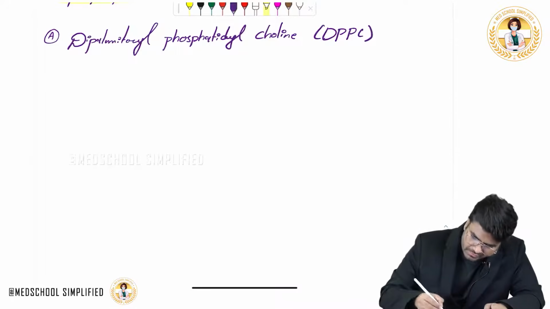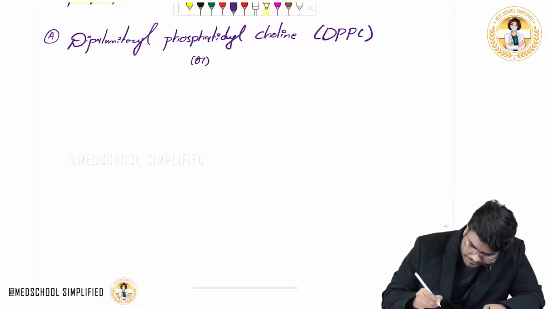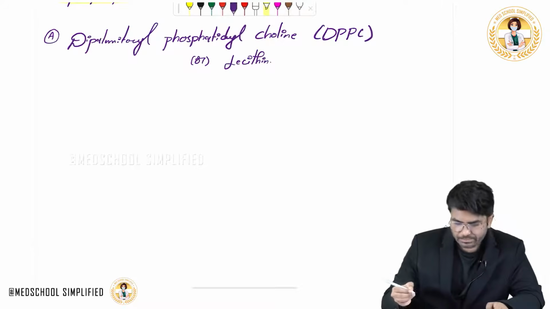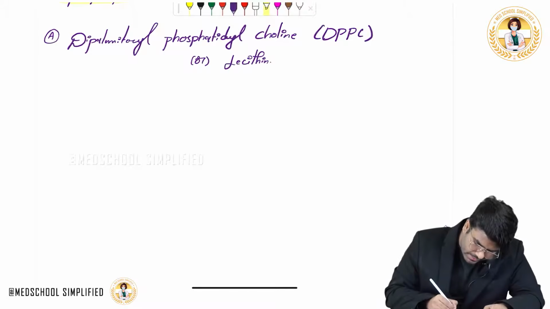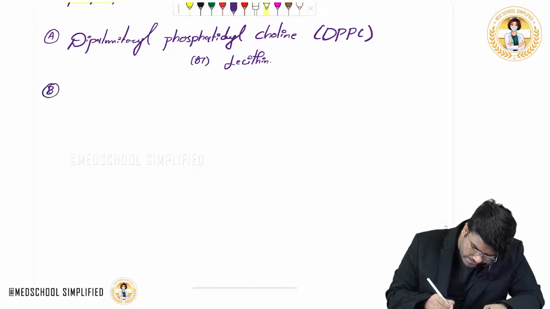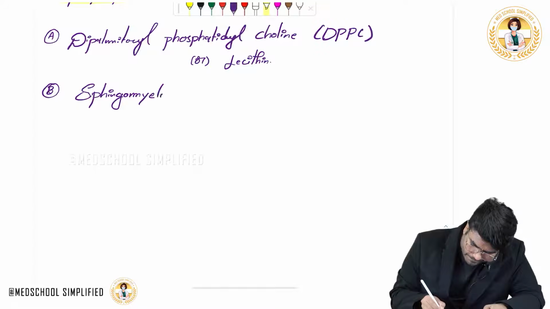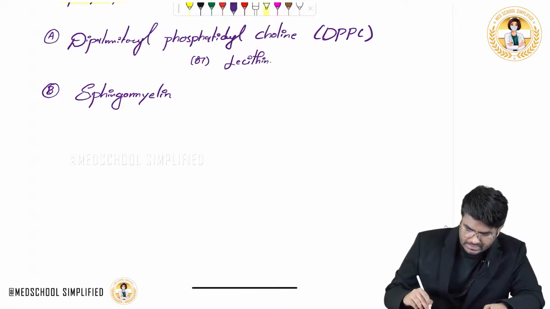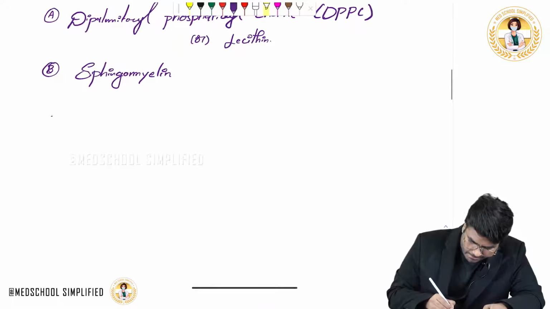This dipalmitoyl phosphatidylcholine is also called lecithin. This is the first type of phospholipid. The second type of phospholipid is sphingomyelin.